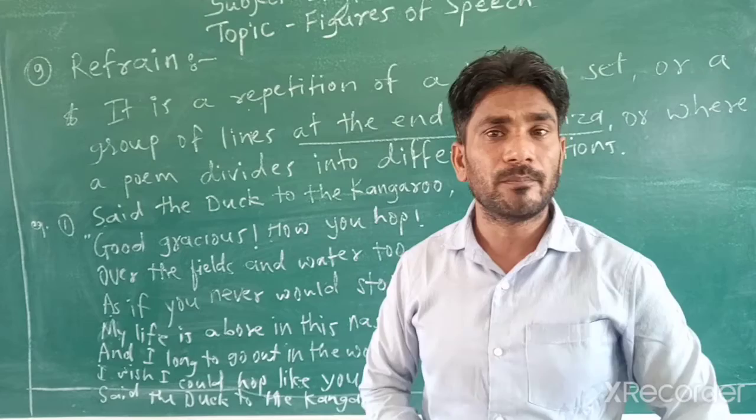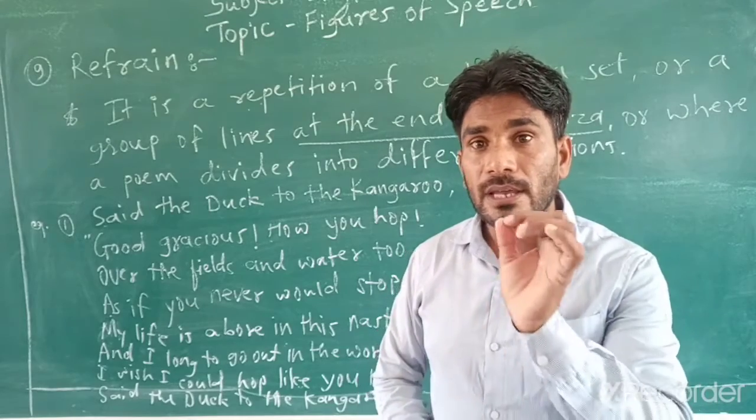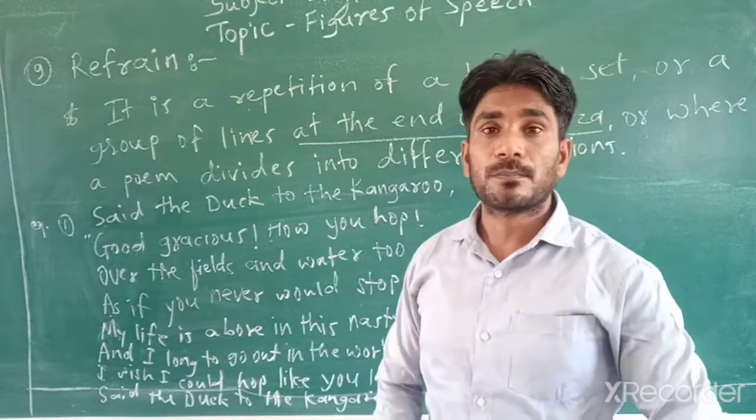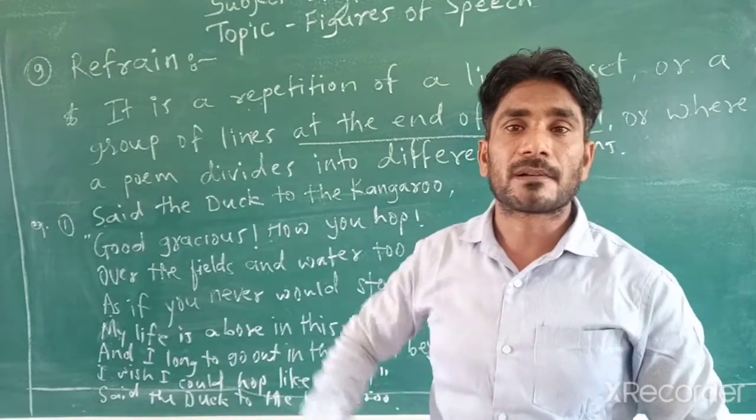Go through the poem, the duck and the kangaroo. There you will find the best example of this figure of speech, refrain.